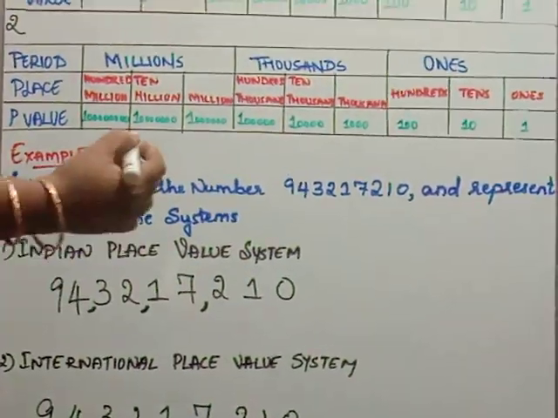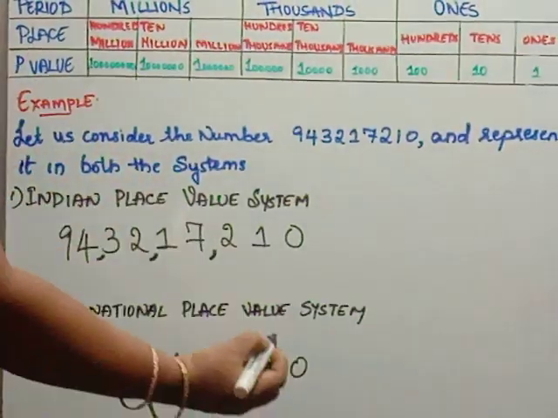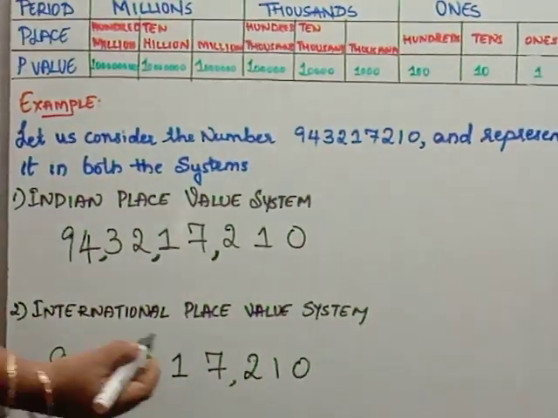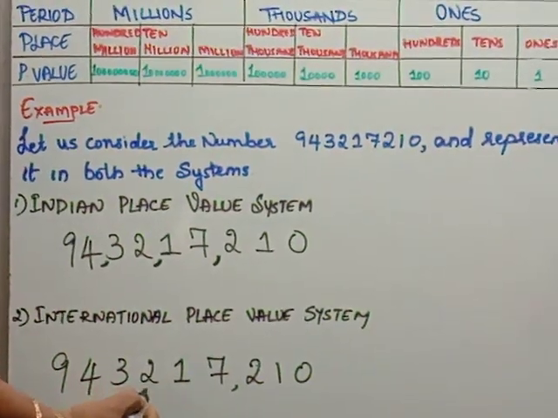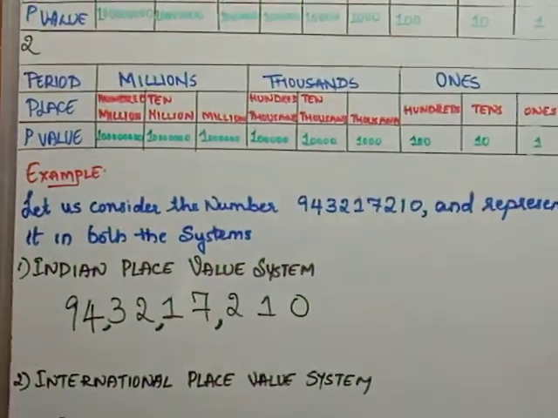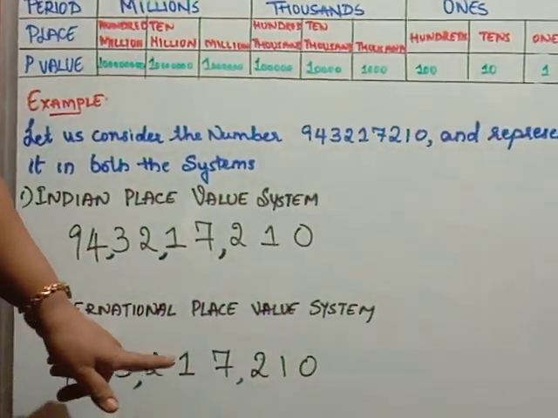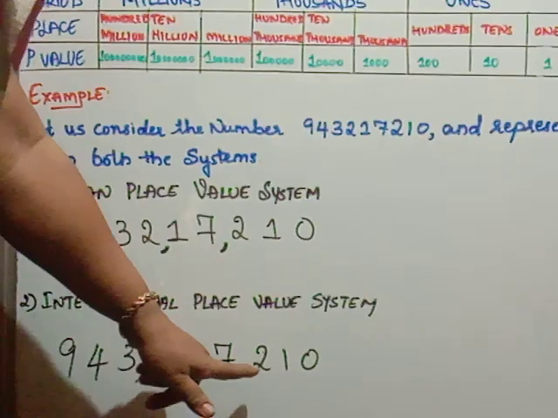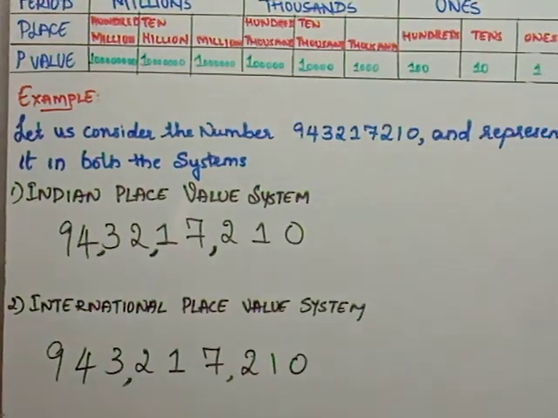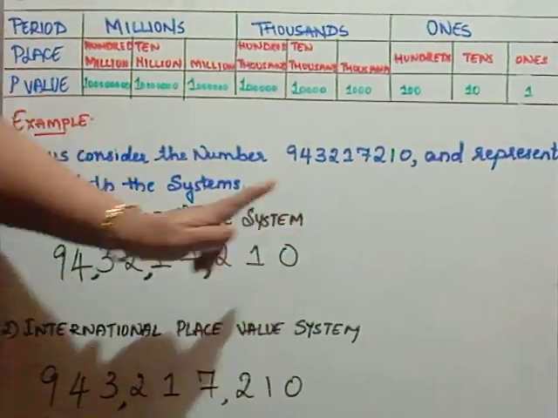Now, the same number, how to write it in the international place value system. Now, 0, that is ones, tens, hundreds, comma, 1,000, 10,000, 100,000, comma, million, 10 million, 100 millions. Now, how can we read these numbers? 943 millions, 217,210. So, in the Indian system and the international system, we are following the periods to put the commas and make it easy to read and write.